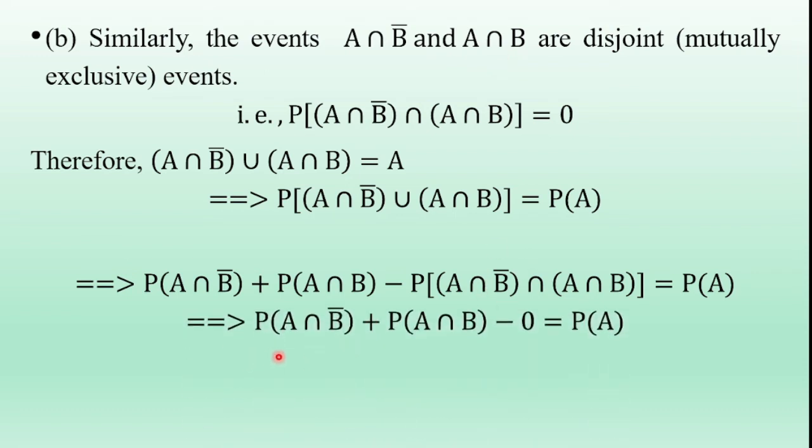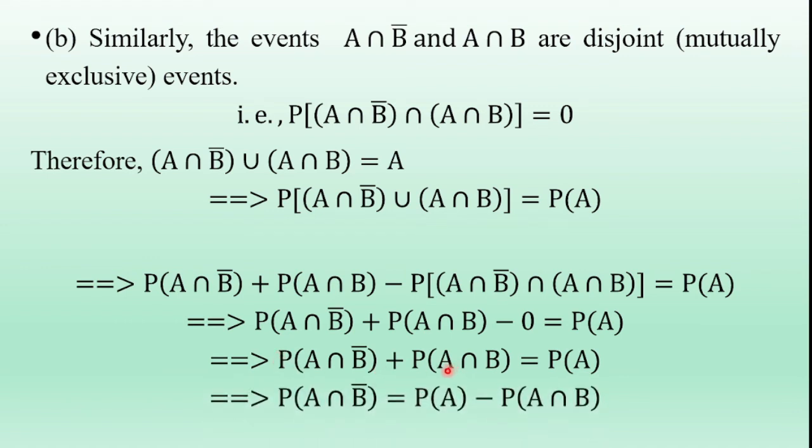Therefore, probability of A intersection B bar plus probability of A intersection B is equal to probability of A. So this term goes to the RHS, and we have probability of A intersection B bar is equal to probability of A minus probability of A intersection B. This is the B bit of the second bit.